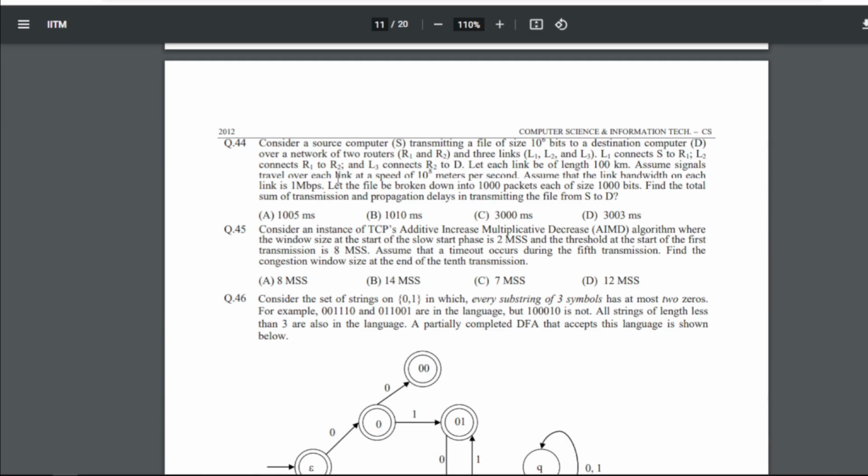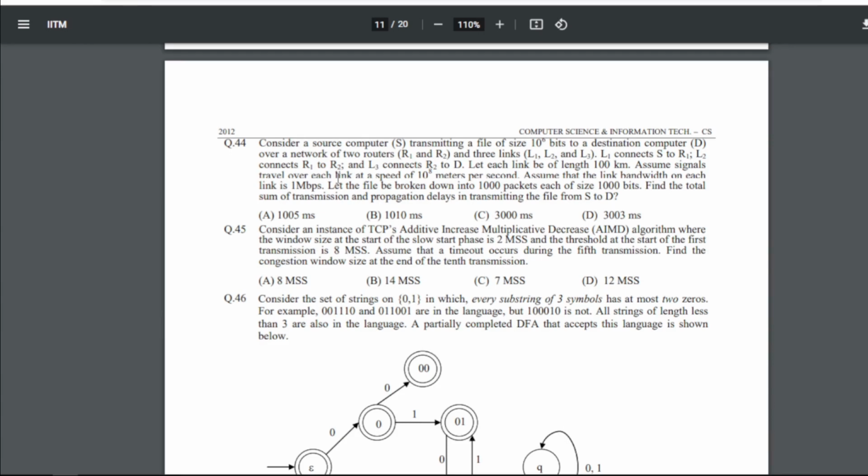Now 45 is consider an instance of TCP additive increase multiplicative decrease (AIMD) algorithm where the window size at the start of the slow start phase is 2 MSS and the threshold at the start of the first transmission is 8 MSS, right?